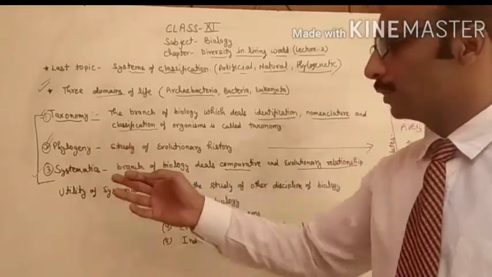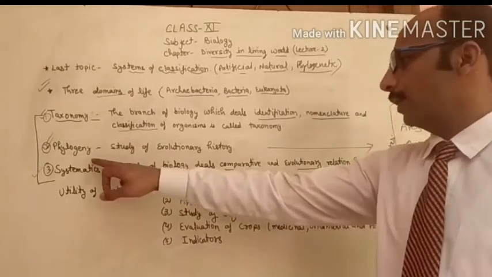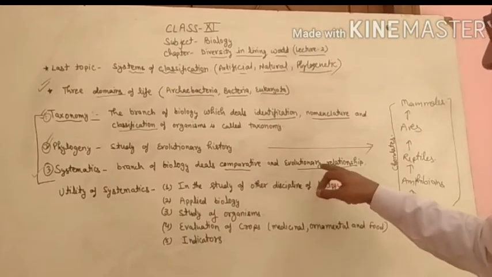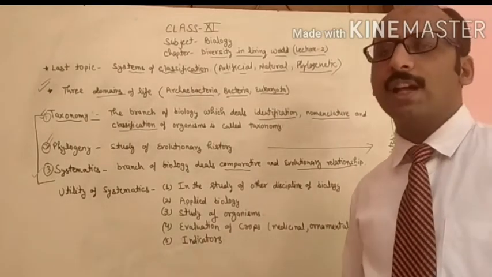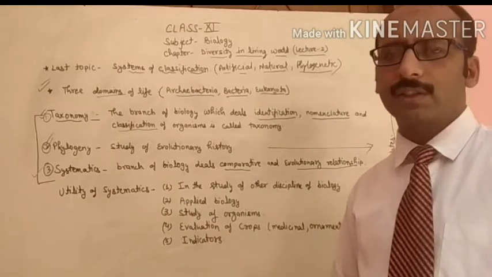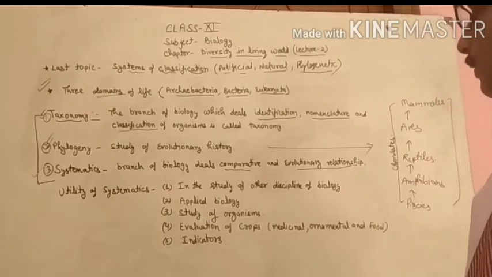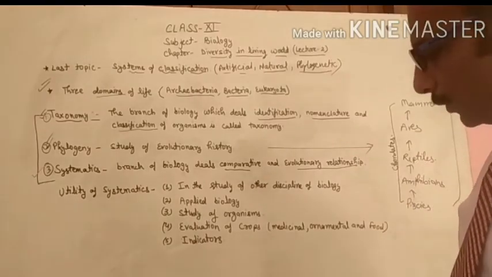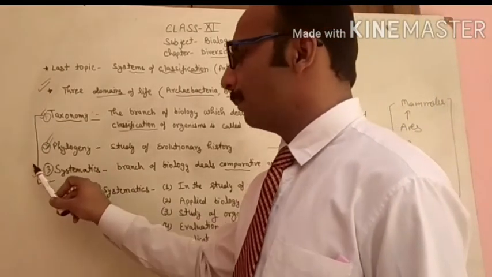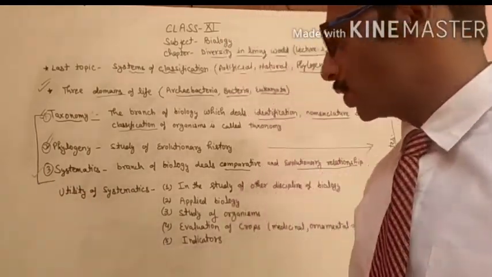Next one is the evolutionary relationship. It goes again to phylogeny, this topic. That is the evolutionary relationship, meaning we have to match the characters with the previous species. So these are the basic things of classification.